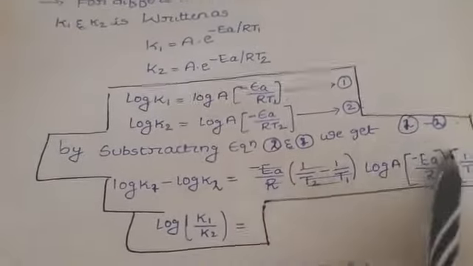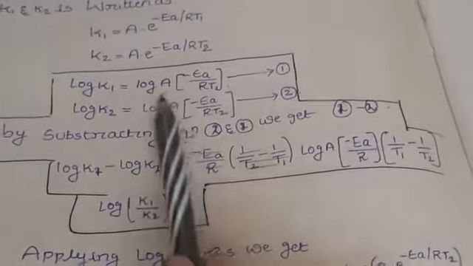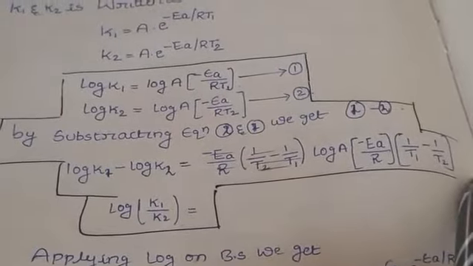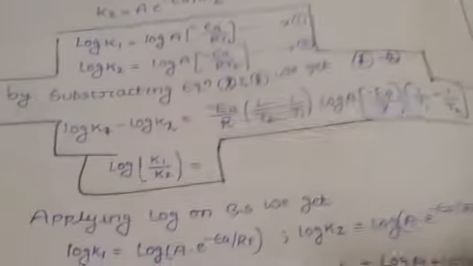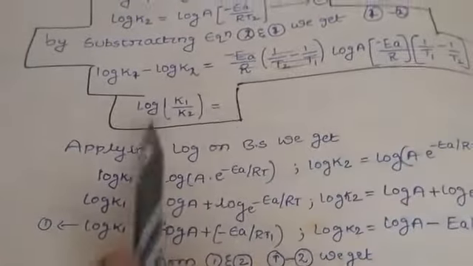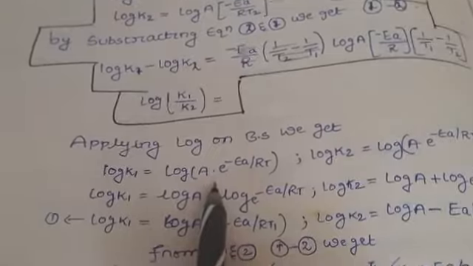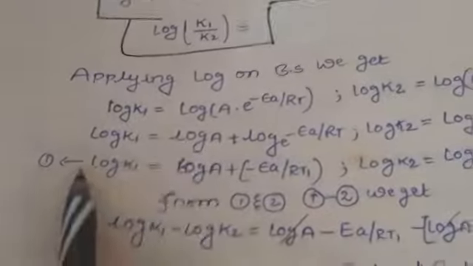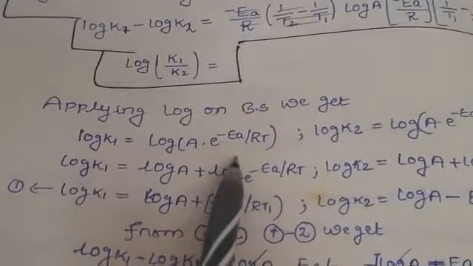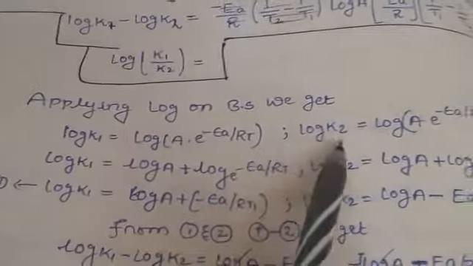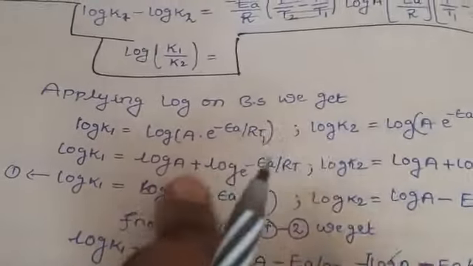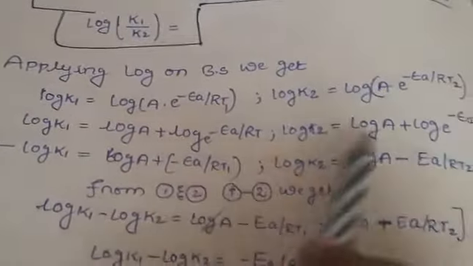By subtracting these two equations, what are we getting? Taking common, we get log A minus EA by R times 1 by T1 minus 1 by T2, for log K1 minus log K2. By the A minus B formula it is forming. So when you apply log on both sides, log K1 equals log A into e to the power minus EA by RT1, and log K2 equals log A into e to the power minus EA by RT2. So when you do this, this is the formula we are getting.